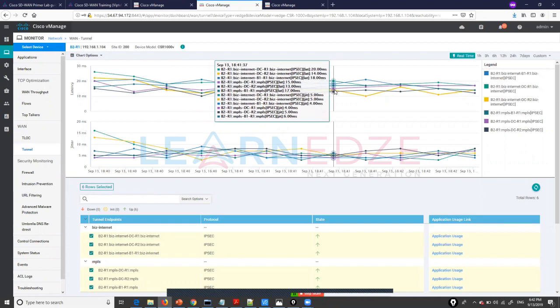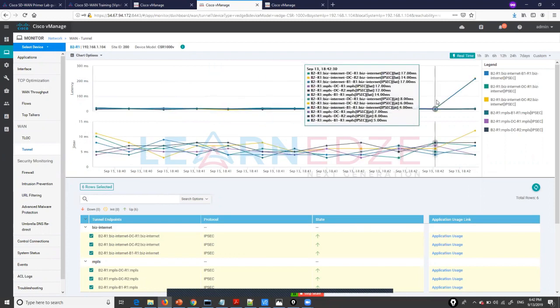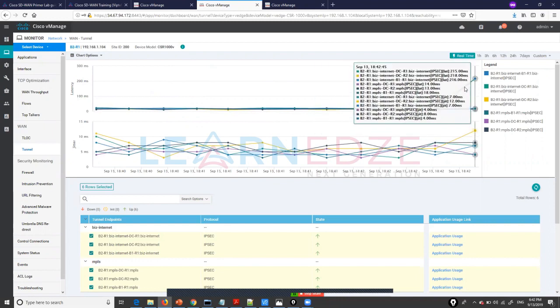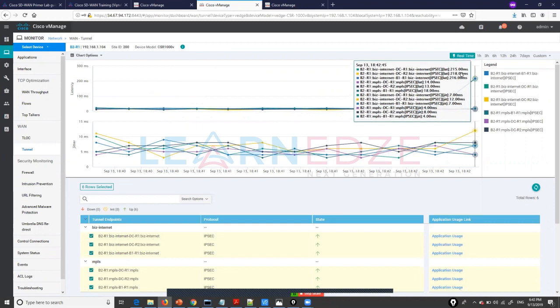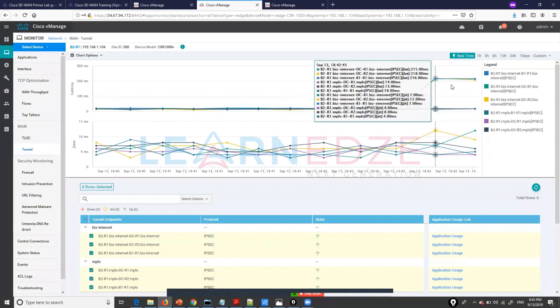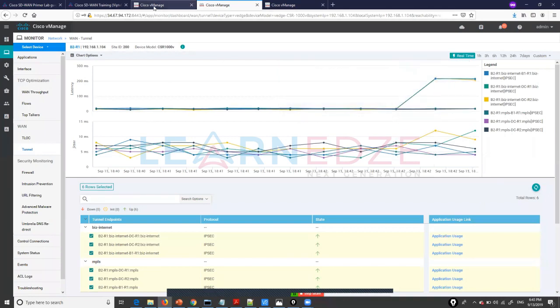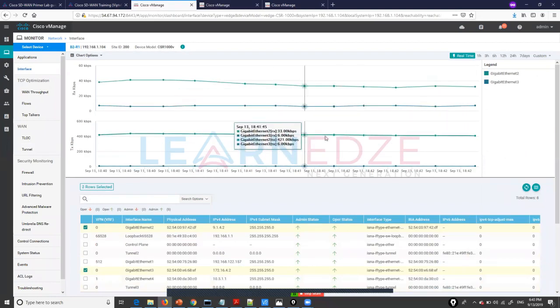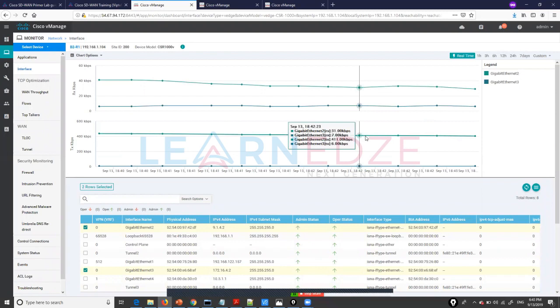because of the BFD timers, within 20 seconds you can see that the latency is increasing on the internet links. Once I hover on it, the latency is going to 215, 218 and 216 milliseconds to each device. So we have created a brownout situation. The latency is very high, but my traffic is still on that particular link only. So now all your users, employees or customers will face a very bad experience.